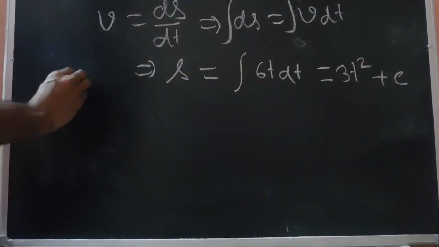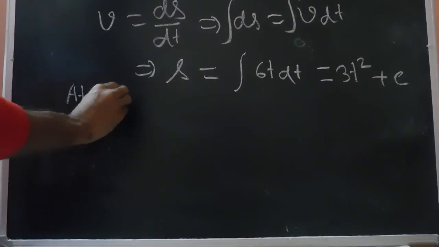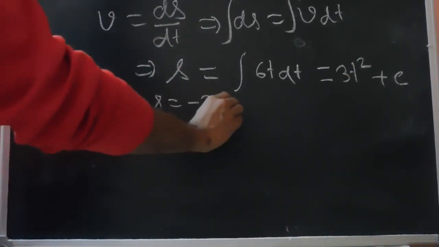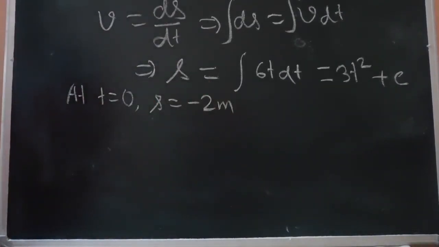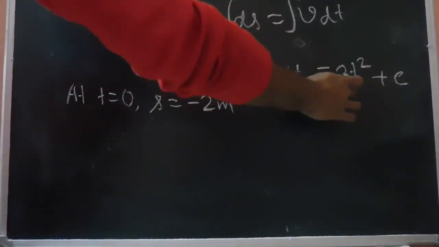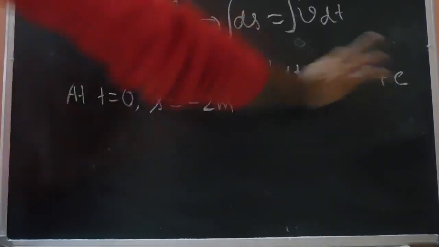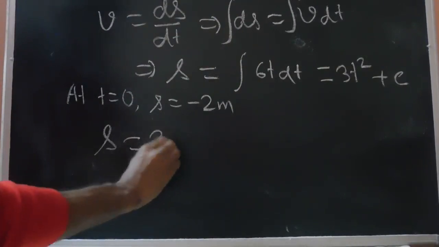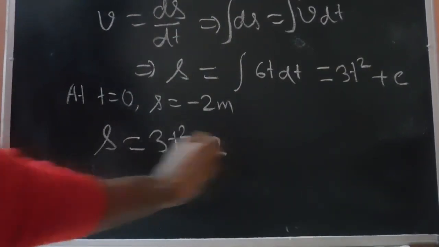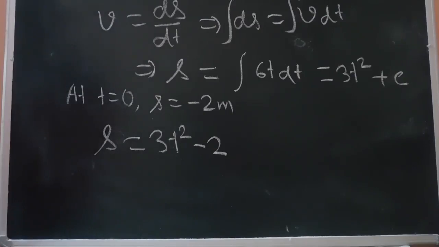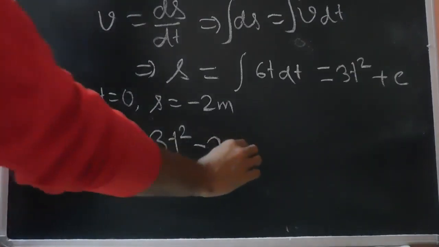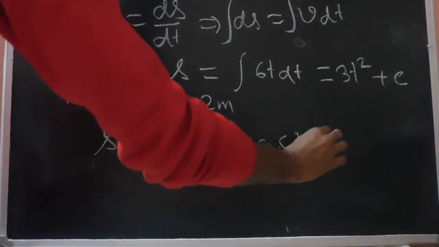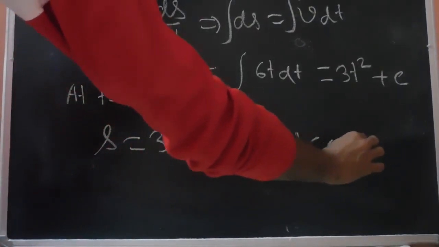We know at t equals 0, the initial condition is given. At t equals 0, the displacement is given as -2 meter. So by substituting t equals 0, c should be -2. So s equals 3t square minus 2. This is the expression for displacement for 0 less than or equal to t less than or equal to 0.5.